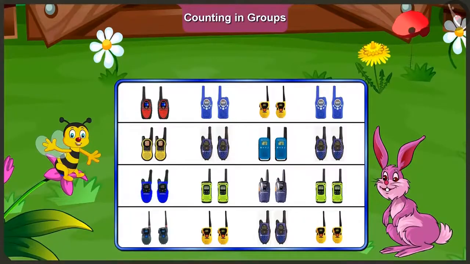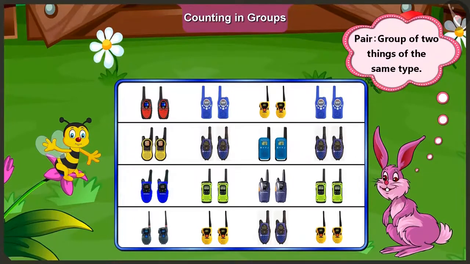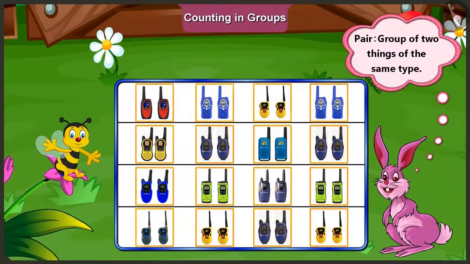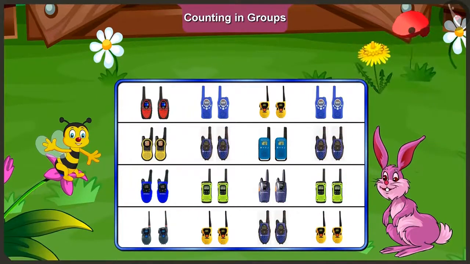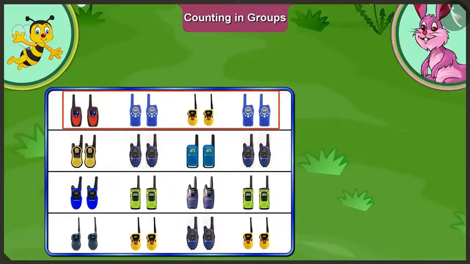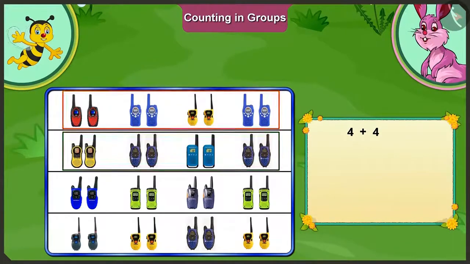Bunny, can you tell me how many pairs of walkie-talkies are over here? A pair means a group of two similar things, isn't it? Yes, that is right, Bunny. Come on, let us count together. Here, in the first line there are 4 pairs. In the second line also 4. That is, there are 8 pairs in total.